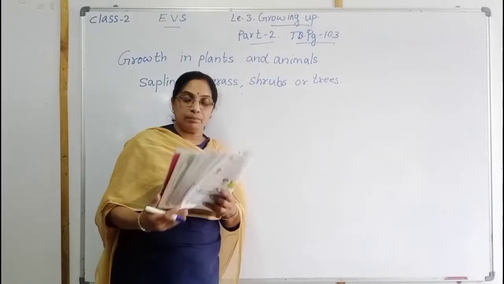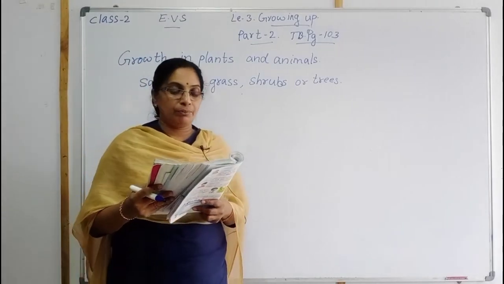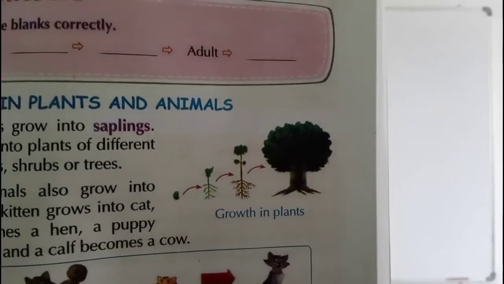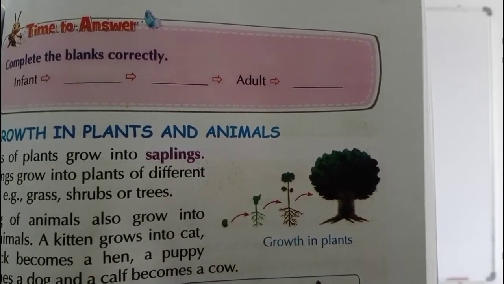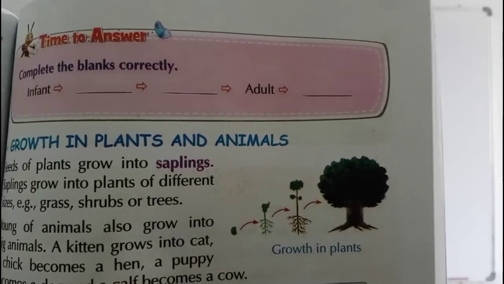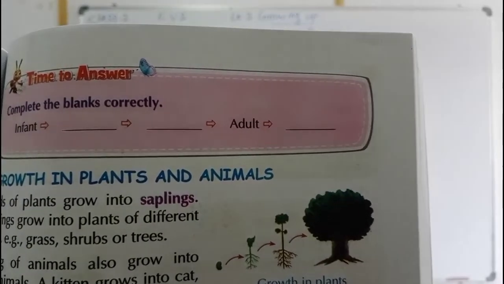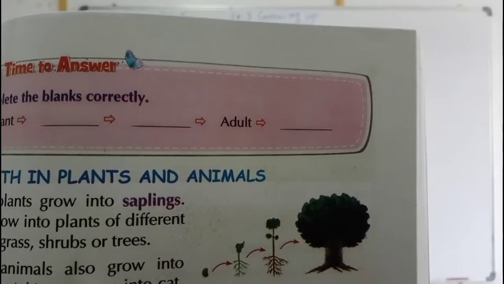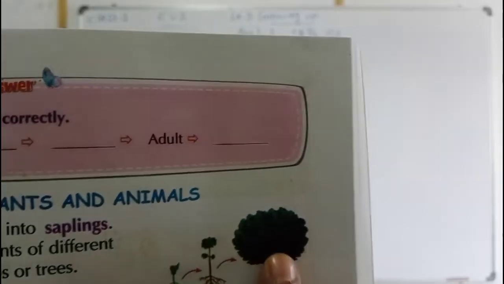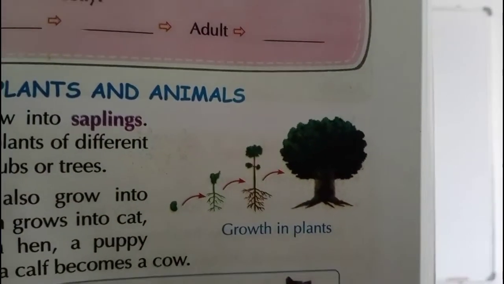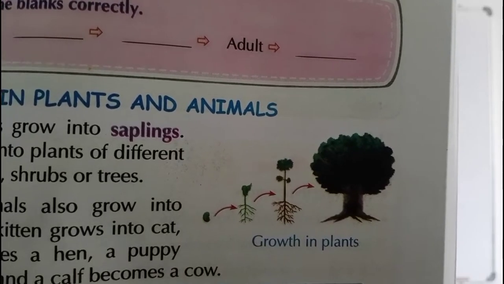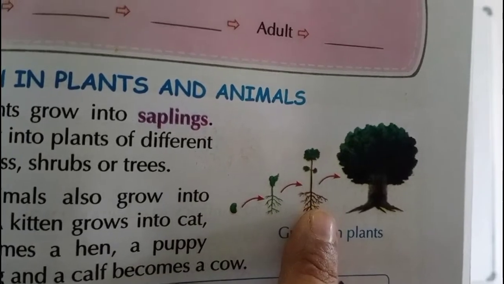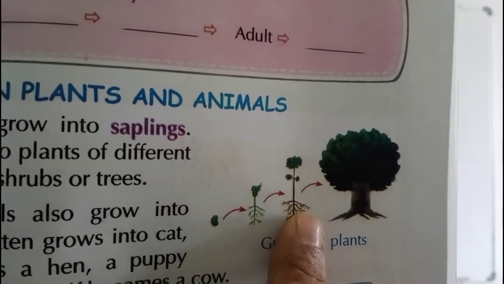See the picture, children. Growth of a plant. See, first picture is a seed. Then it is a sapling. It has just started the growth. It has come out from the mud. Then the third one is a plant. Again it is growing, and the plant became a tree. Isn't it? The cycle of growth of a plant: first is seed, then a little plant, then sapling, then plant, then tree.